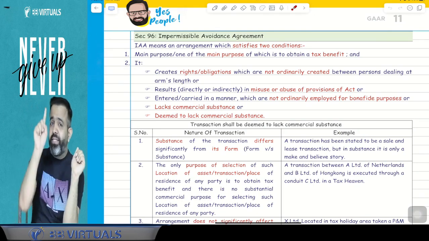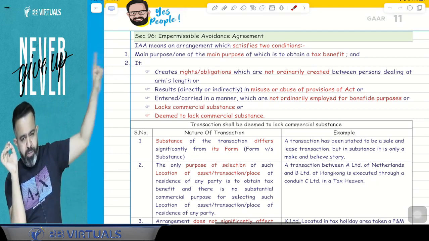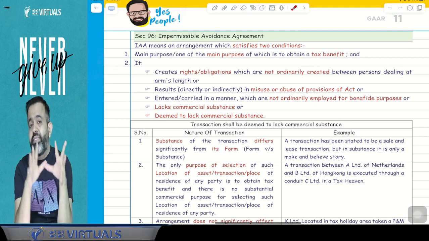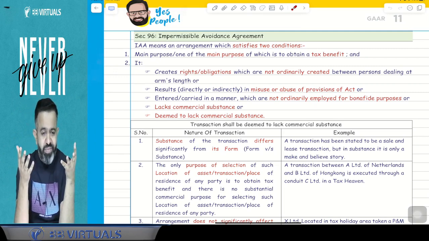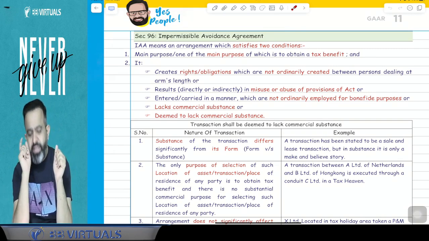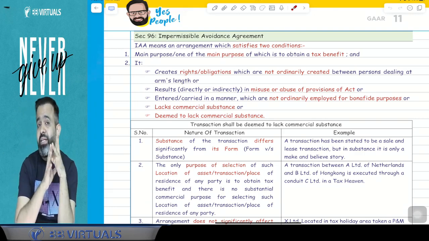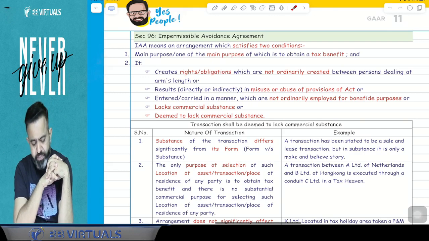So the first condition is that the main purpose, or one of the main purposes, is to obtain the tax benefit, which means the assessee is doing it to obtain the tax benefit. One main purpose of the transaction is to obtain the tax benefit. That is the first condition.